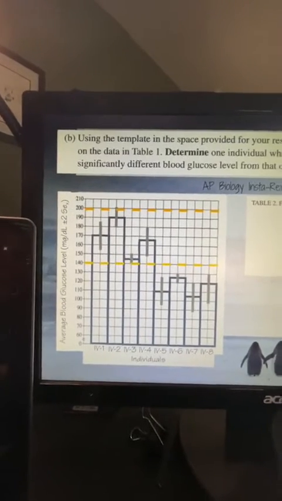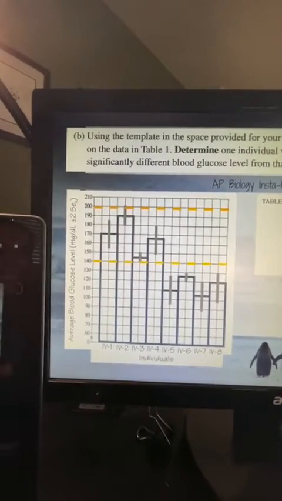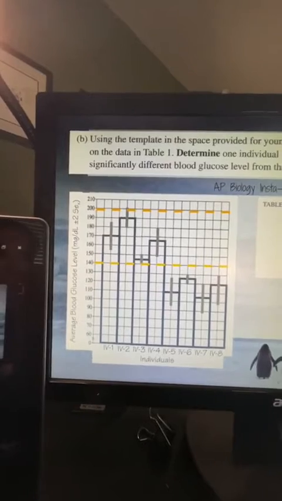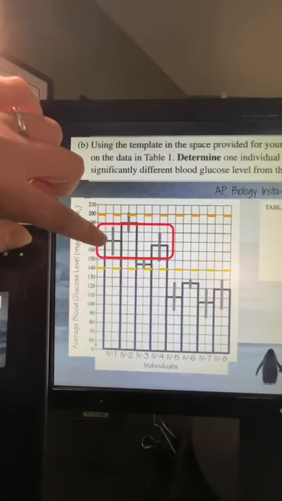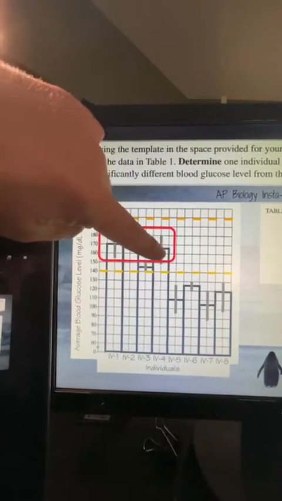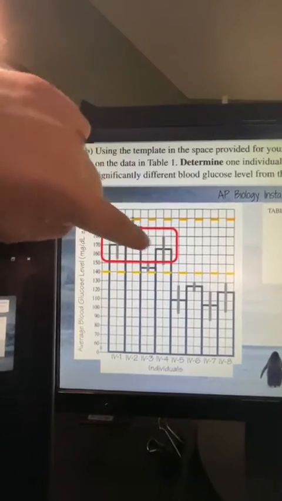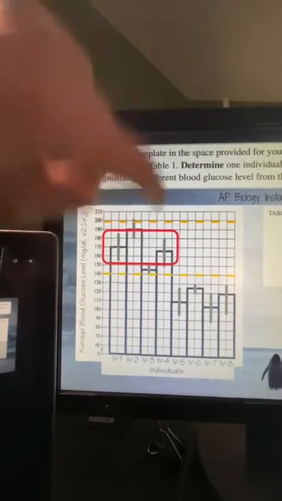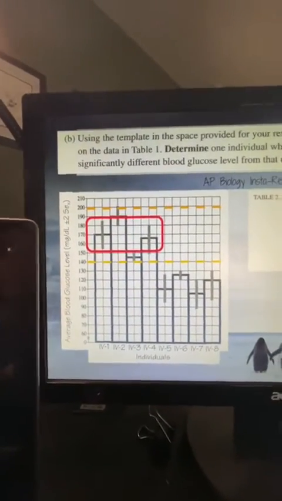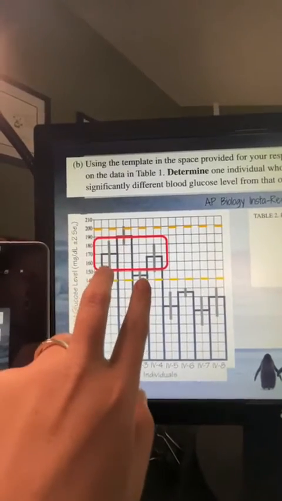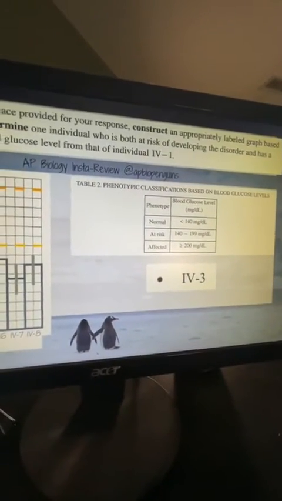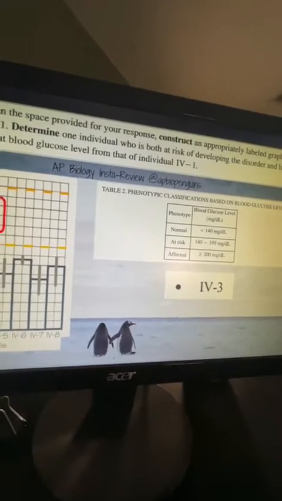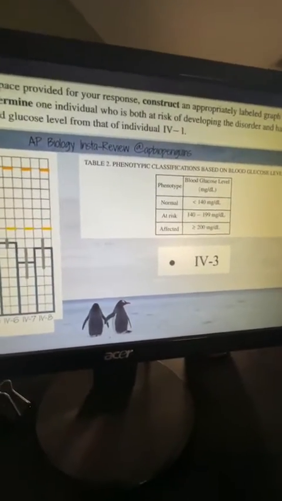And now I need to figure out, well, okay, these are people that are at risk. Who is also statistically significantly different than 1, right? So I'm going to look at where my error bar is for 1. My error bar from 1 overlaps with individual 2 and it overlaps with individual 4. That tells me that these data points are not statistically significant. You want the ones that do not overlap. So individual 1 and 3 do not have that overlap, and so we know that individual 3 is significantly different, and is also going to be at risk for developing that disorder.